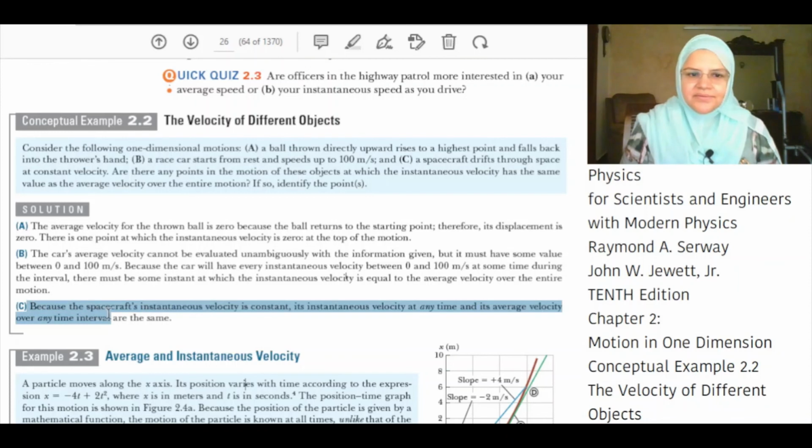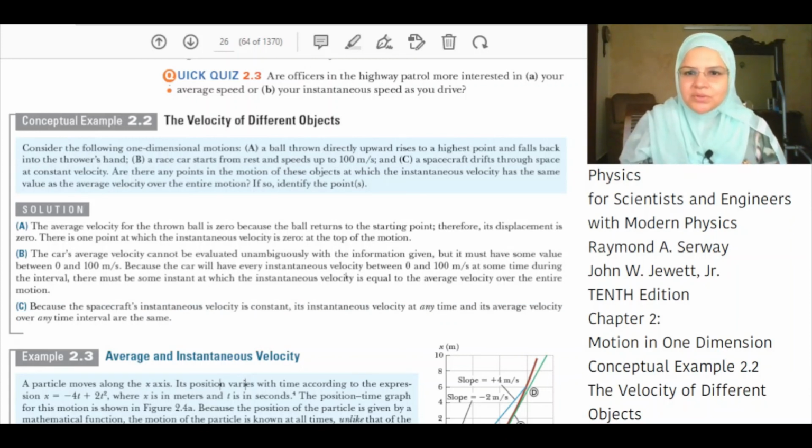Because the spacecraft's instantaneous velocity is constant, its instantaneous velocity at any time and its average velocity over any time are the same. Since the velocity is constant, the instantaneous velocity at any time is equal to the average velocity.